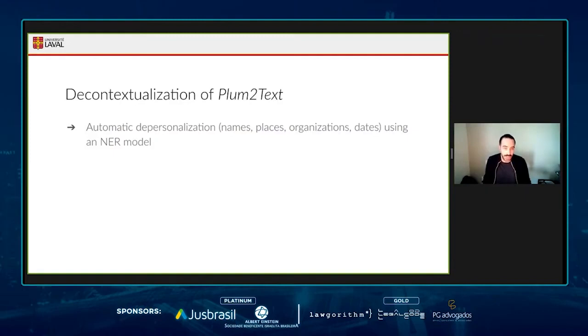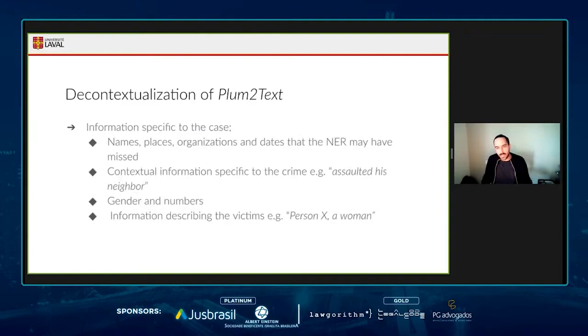decontextualizing Plumitifs in the sense that we are removing any sensitive information from this data set, because we really don't want any private information to leak from Plumitifs. So we first apply an automatic depersonalization using named entity recognition models, removing names, places, organizations, and dates. We then went through the thousands of examples manually to replace the names, places, and organizations that the NER model may have missed. And we also remove contextual information specific to the crime that has been perpetrated.